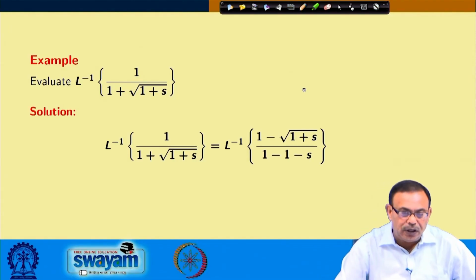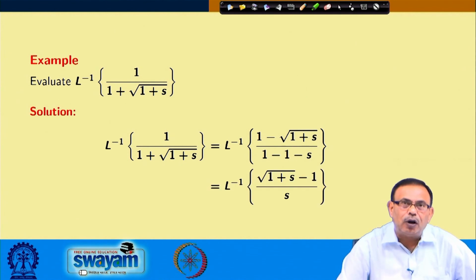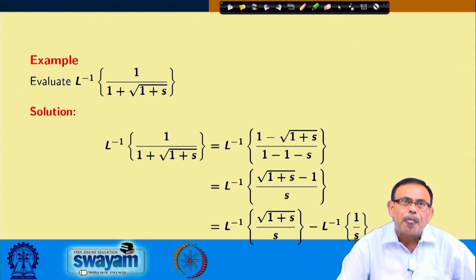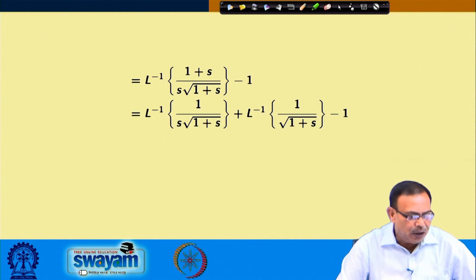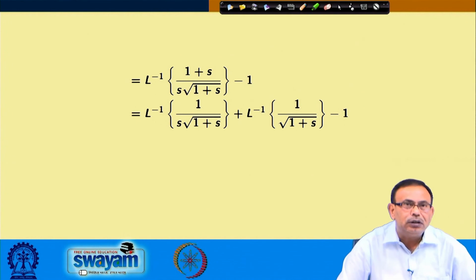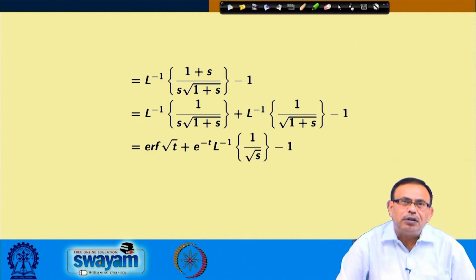So, from here you are obtaining this, we have done this thing. Then I am writing this as Laplace inverse of (1 plus s) by root over s into (1 plus s) minus 1. This I am breaking into Laplace inverse form, and from here the first function, 1 by s into root over 1 plus s, is nothing but the error function.